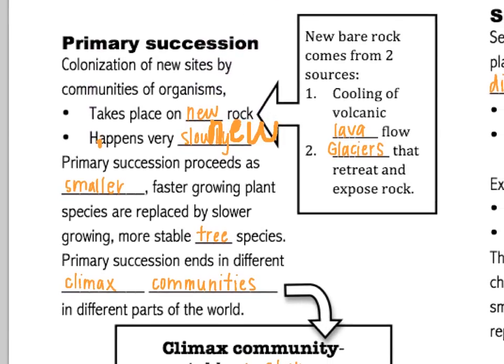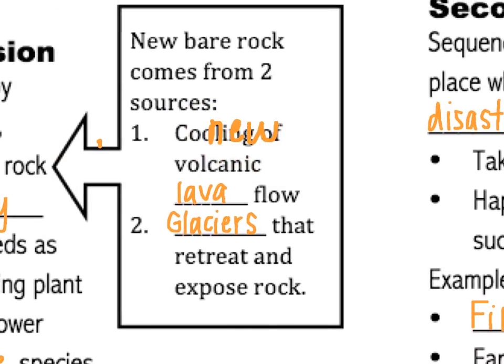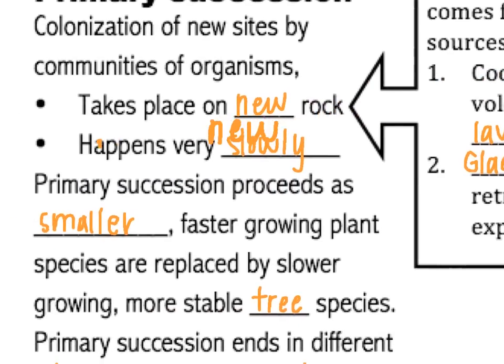Primary succession is where a new site is colonized by a community of organisms. So this is the first time that plants have ever grown in this area. It takes place on new rock, and new rock can come from two sources. It can come from the cooling of volcanic lava flow from a volcano, and it can come from glaciers. And as glaciers move through an area, they scrape all the soil away and they expose rock. So these are two of the places that primary succession can take place.